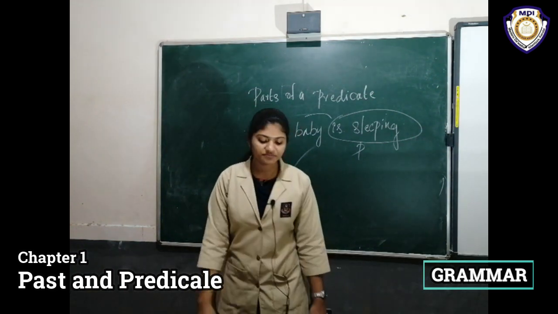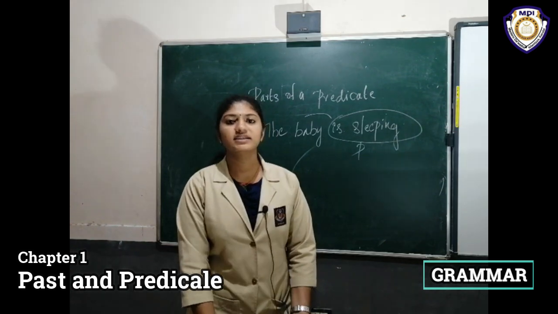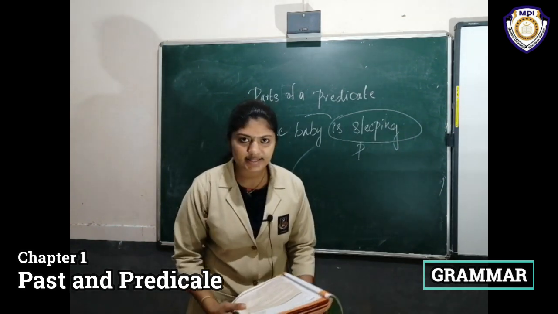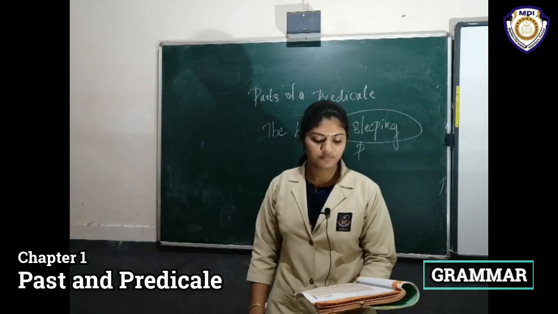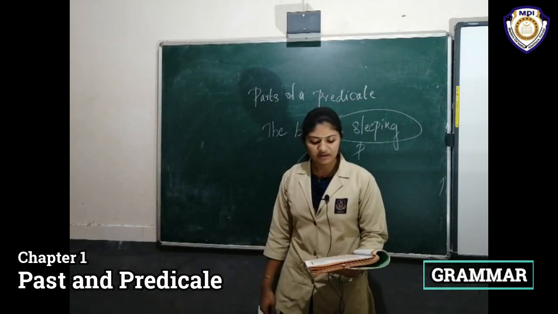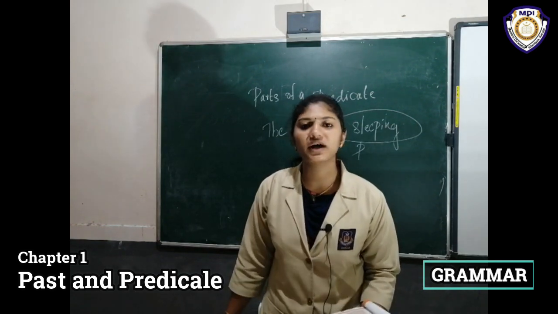And the next one, all of us love music. Then, they are dancers. Fourth one, he bought the shirt yesterday. Next point, every predicate has at least one verb.